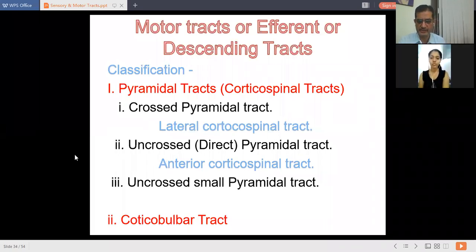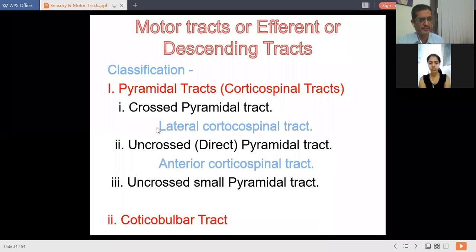These pyramidal tracts are further classified into subtypes, that is crossed pyramidal tract and uncrossed pyramidal tract. The crossed pyramidal tract is also called lateral corticospinal tract, and the uncrossed pyramidal tract is also called anterior corticospinal tract. Why are they called lateral corticospinal and anterior corticospinal?